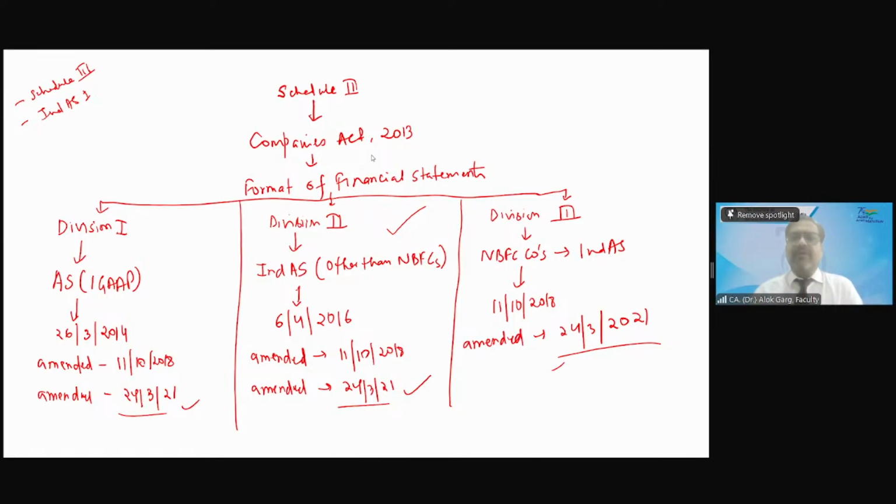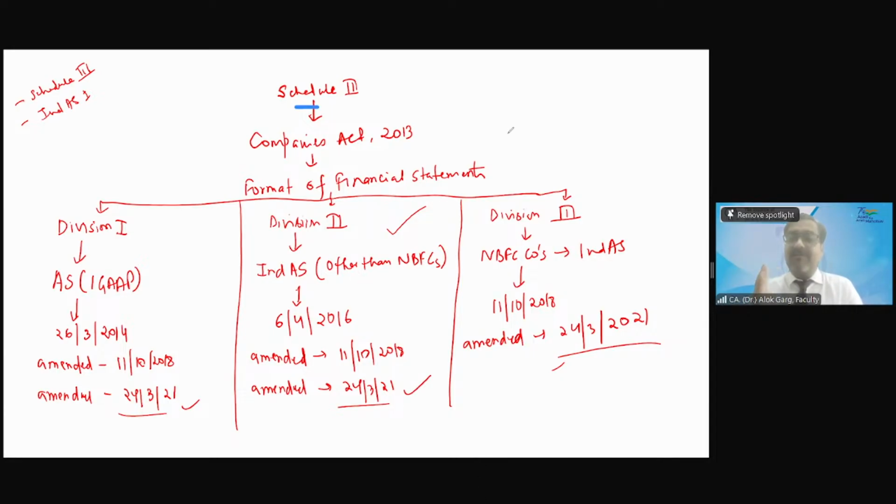Friends, in Schedule 3, you must see a chart on the screen. Schedule 3 is governed by the Companies Act 2013. What was the prior Companies Act before 2013? Are you aware of it? Prior to 2013, we had the Companies Act 1956.